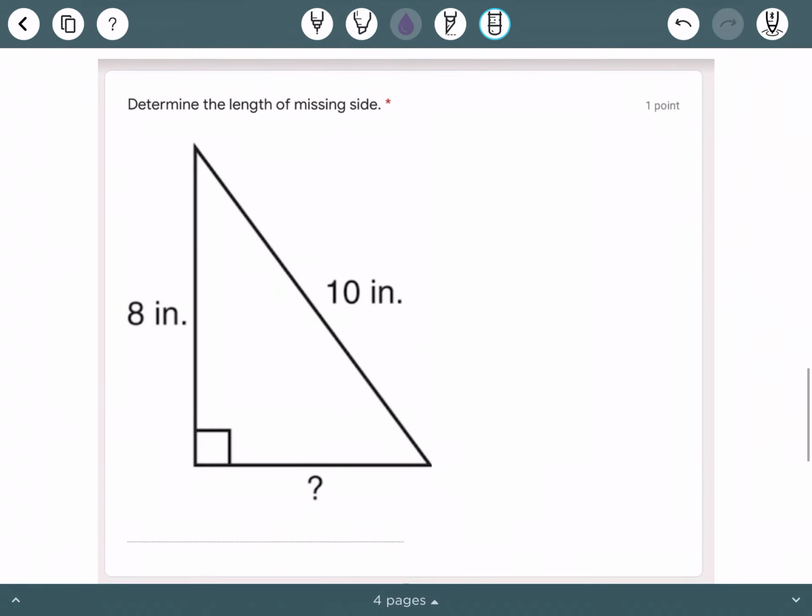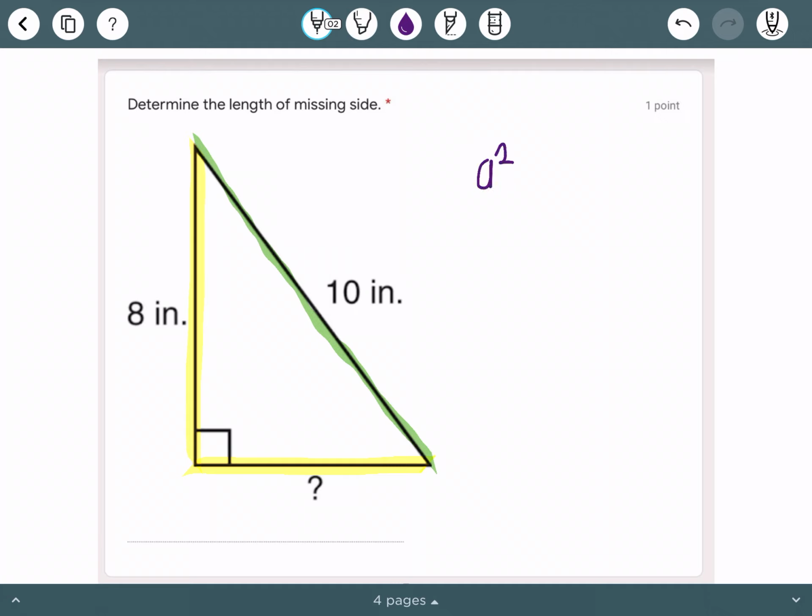Okay. Next question. Determine the length of the missing side. So we have a side that's 8 inches, a side that's 10 inches, then a side that we do not know. So what I'm going to do is highlight in yellow my legs of the triangle. So those are my triangle legs. And then in green, I'm going to highlight the hypotenuse. So remember, the hypotenuse is always going to be C. The legs are always going to be A or B. It does not matter which.